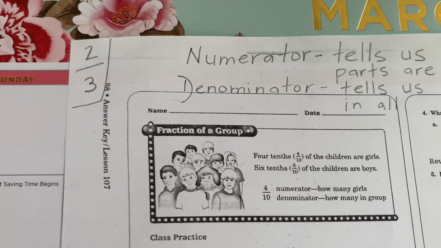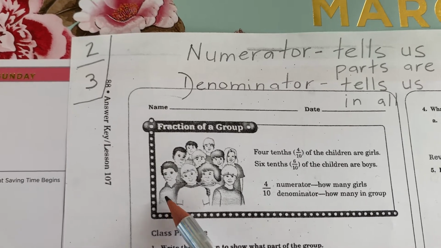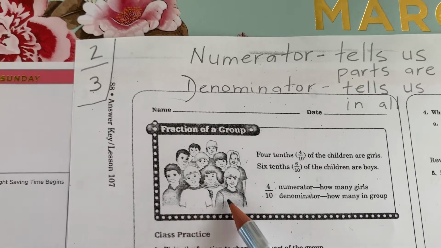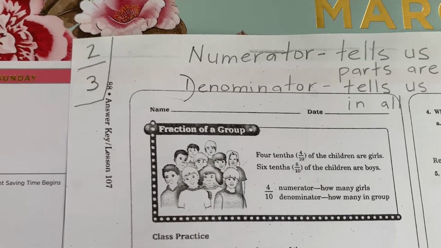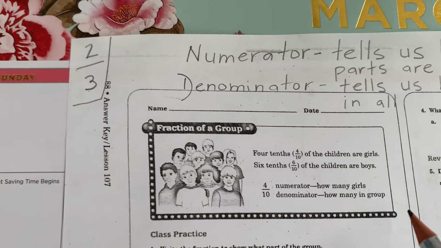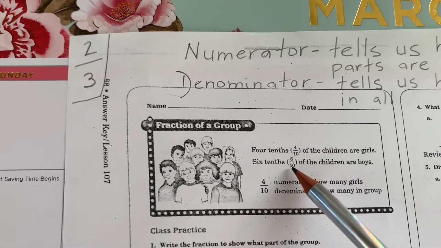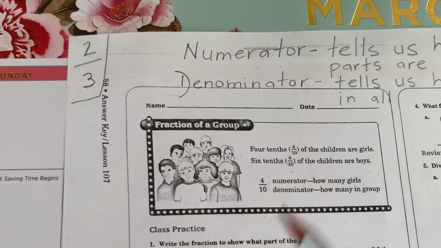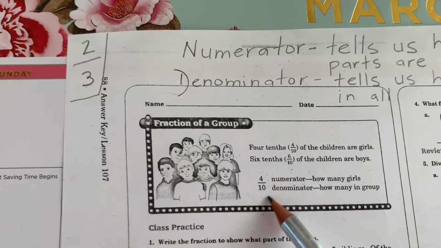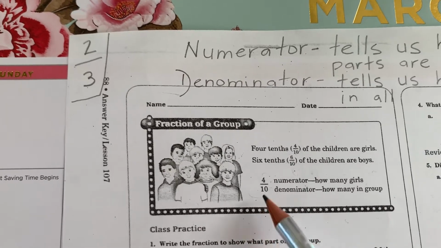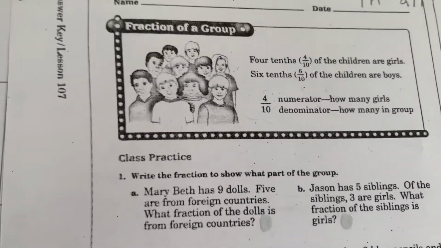And so how many are boys? Well, 6 of the 10 children that are here are boys. Let's check if that's correct. 1, 2, 3, 4, 5, 6. So yes, that is correct. 6 out of the 10 children are boys. And if we were to write that down as a fraction, we would write 6/10, okay? Same way that it's written here for girls. 4 out of the 10 children are girls.